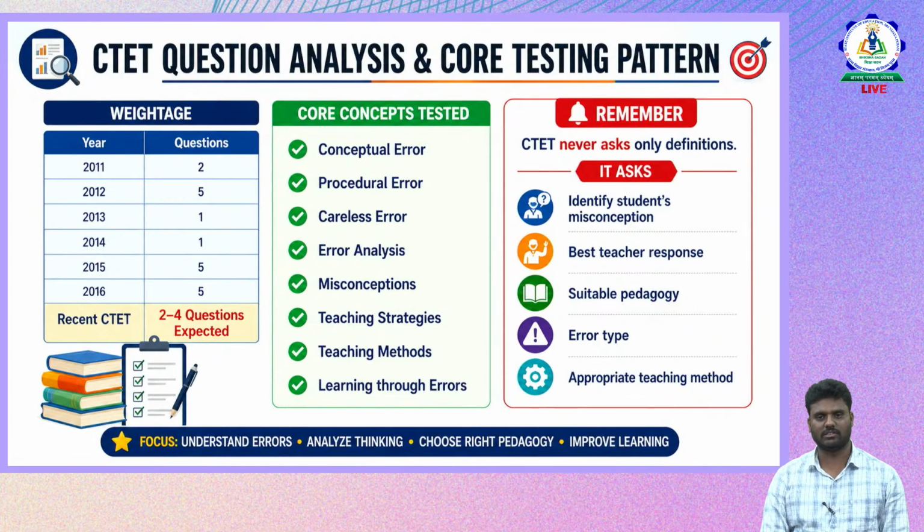We focus on CTET Paper 1 and Paper 2 of this chapter. Focus on understanding the errors, analyzing the thinking, choosing the right pedagogy and improving learning. This is the major theme of this unit on error analysis.